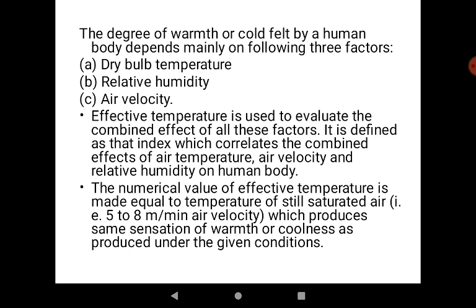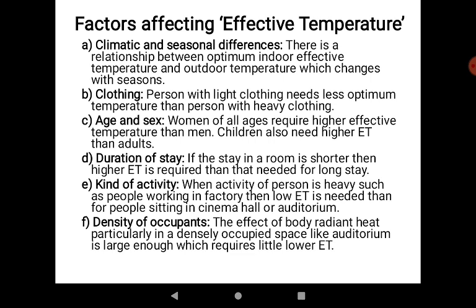The numerical value of effective temperature is made equal to the temperature of still saturated air, i.e., 5 to 8 meter per second air velocity, which produces the same sensation of warmth or coolness as produced under the given condition. So there are certain factors which affect the effective temperature. Firstly, there are climatic and seasonal differences. So there is a relationship between optimum indoor effective temperature and outdoor temperature, which changes from season to season.